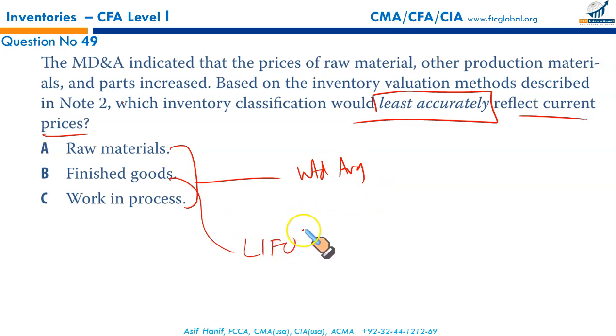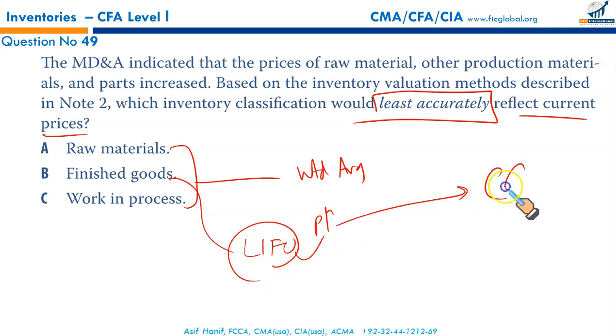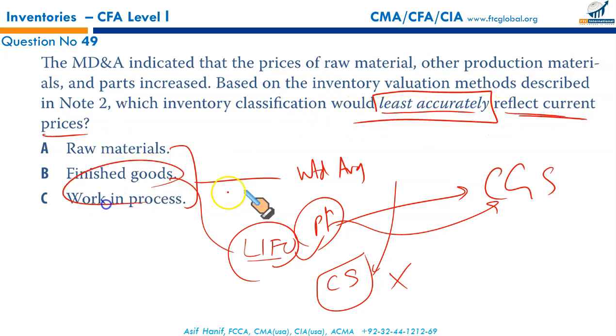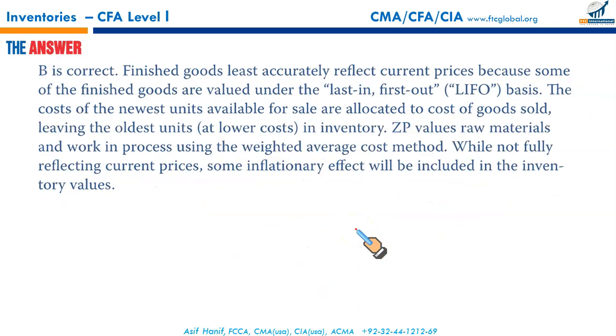Since prices are increasing, your latest expensive prices are being charged to CGS, which means your closing stock would be valued at the oldest prices, because under last in first out, expensive items are being charged to production, whereas your older stock or older prices under the LIFO cost flow assumption will be in the closing stock. So this is more inappropriate. Which inventory classification would least accurately reflect current prices? That is finished goods under LIFO. That makes B the correct option.